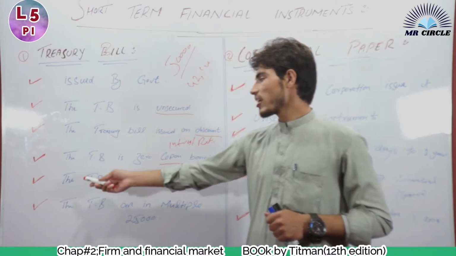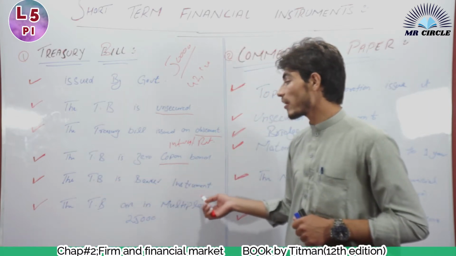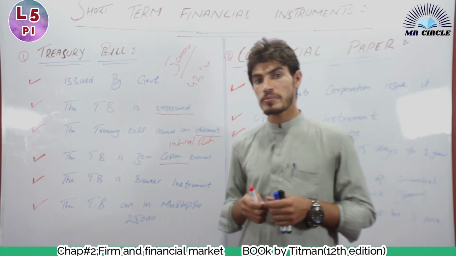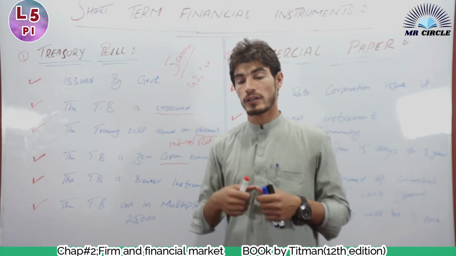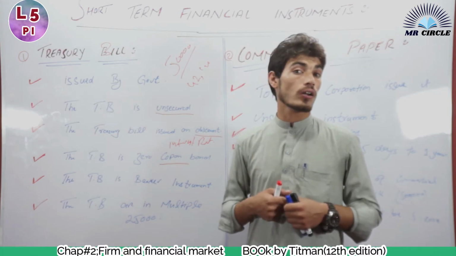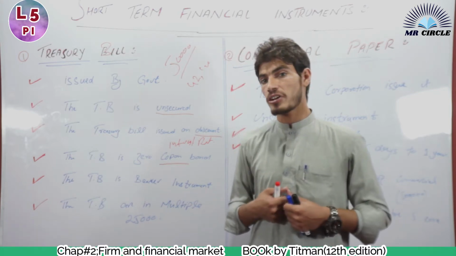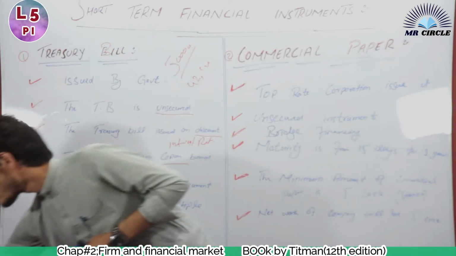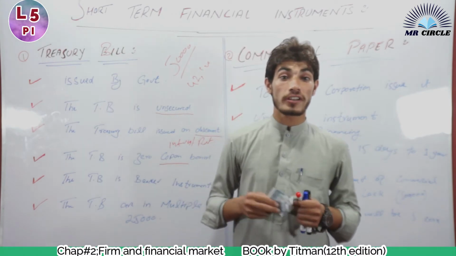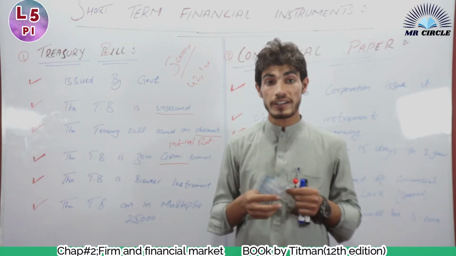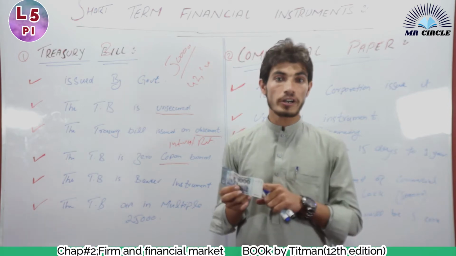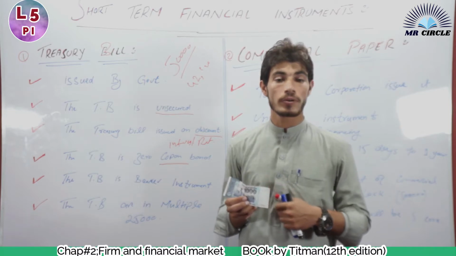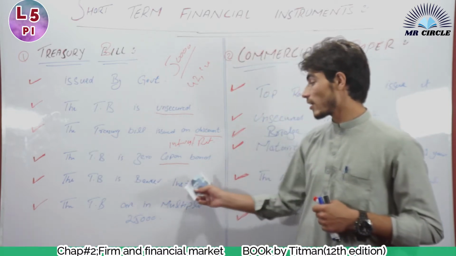The next point is that a treasury bill is a bearer instrument. What does bearer instrument mean? It means that if a person has the treasury bond in his hand, he is the owner of that bond. For example, this 1000 note is my note because it is in my hands. The government issued it, but it is now in my hands, so I am the owner of this note.